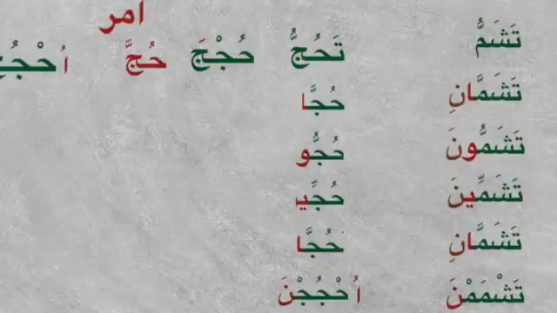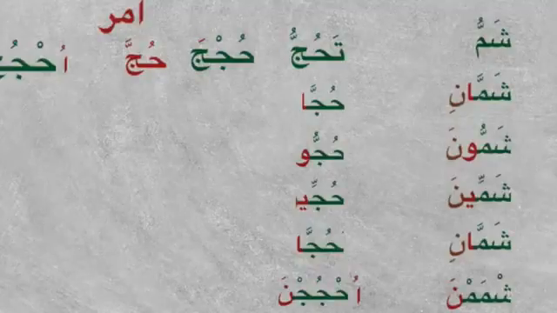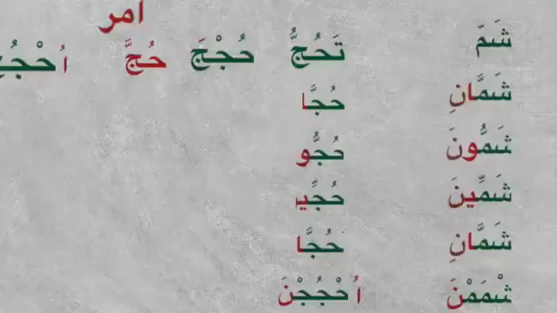Let's take the example of bab sami'a and see how the amr is made. Again, it's the same thing. What we've got to do is take away the alamatu mudari', which is the case in all the forms, so we'll take it away straightforwardly. Take away the alamatu mudari', and for shamma anta, we have to take away the damma, and now we know we can't put the sukoon because it's muda'af. What it will get, we've seen the surgery here, is a fatha. It will be shamma with a fatha.